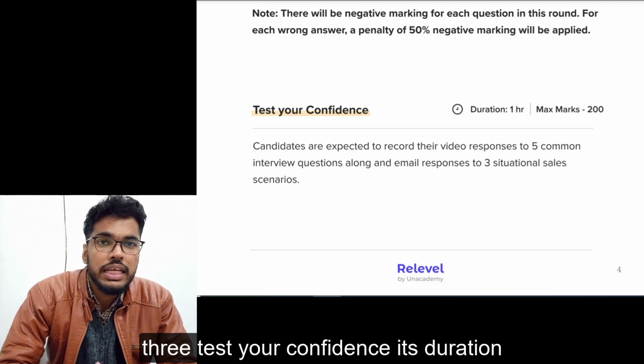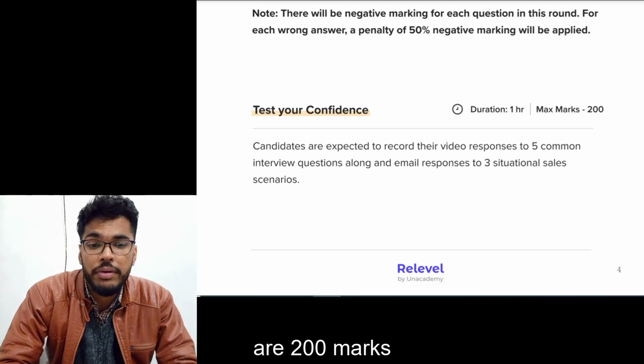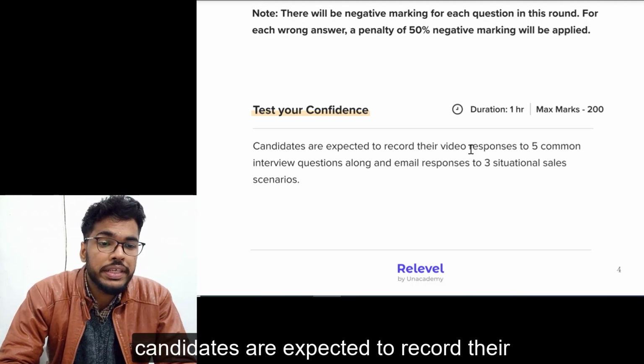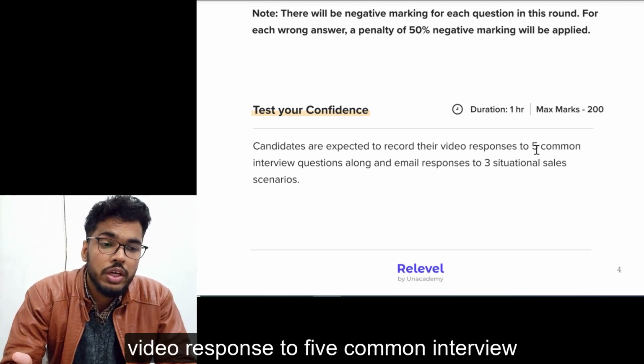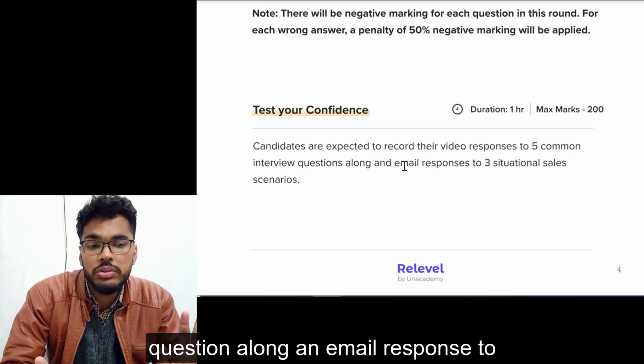test your confidence. Its duration is 1 hour and the marks allotted to it are 200 marks. Candidates are expected to record their video response to 5 common interview questions along with email response to 3 scenarios.